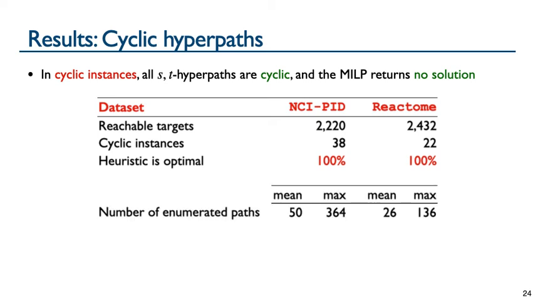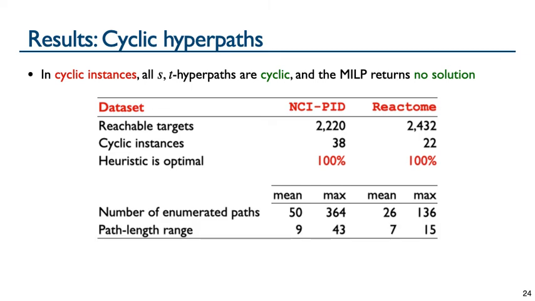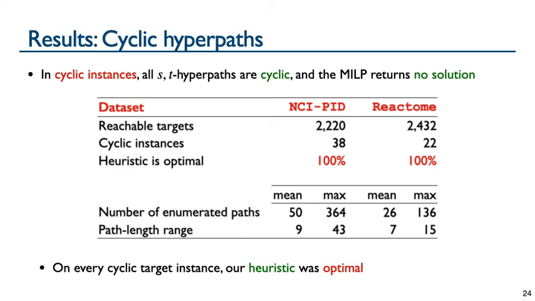We also show that the heuristic is discriminating between different hyperpaths, as there are 50 hyperpaths on average for NCIPID with a large range between the length of the shortest and longest hyperpaths, which difference was 9 on average for NCIPID and reached as high as a difference of 43. The number of enumerated hyperpaths is slightly smaller for Reactome because its hyperedges are even sparser than NCIPID's. We point out that for every cyclic target instance, our heuristic returned an optimal shortest t-hyperpath.